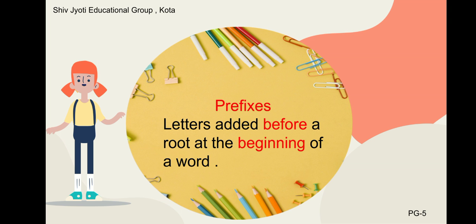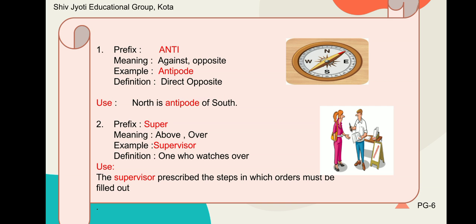Moving ahead, we will learn about the meaning of prefix. Letters added before a root at the beginning of a word are termed as prefix. Let us understand this with the help of few examples. The first prefix is anti. The meaning of this prefix is against, opposite. Example, antipode. The definition is direct opposite. Use, north is antipode of south.